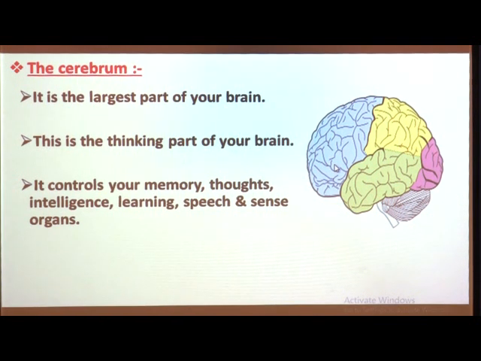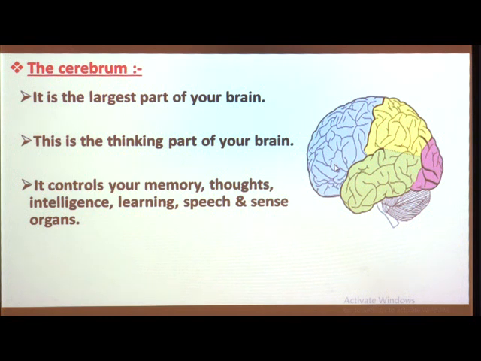In humans the cerebrum is bigger than in most other animals, and that is why humans can think better than other animals. Is a dog thinking, a cat thinking, a buffalo thinking?